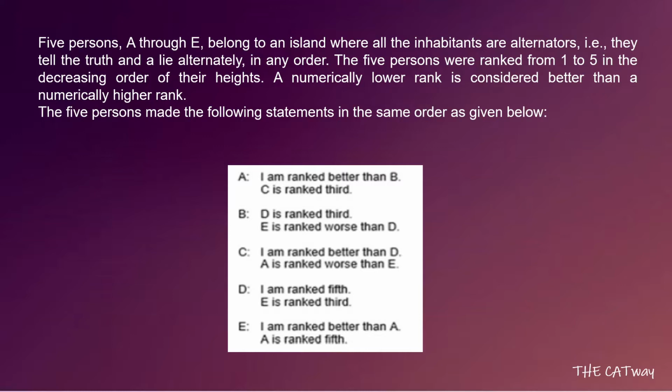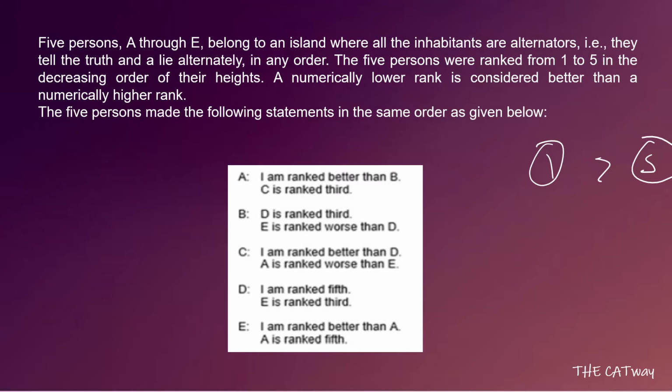So the question says that 5 persons A through E belong to an island where all the inhabitants are alternators. That is, they tell the truth and a lie alternately in any order. The 5 persons were ranked from 1 to 5 in decreasing order of their heights. A numerically lower rank is considered better than a numerically higher rank. That means a rank of 1 is better than a rank of 5. The 5 made the following statements in the same order.